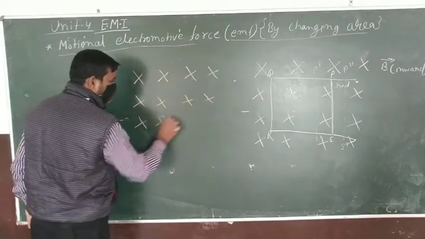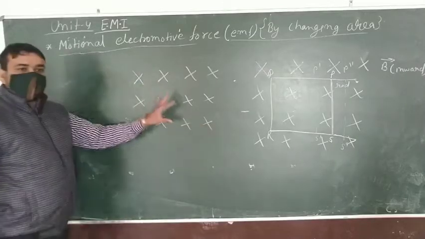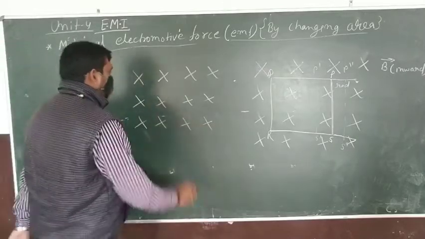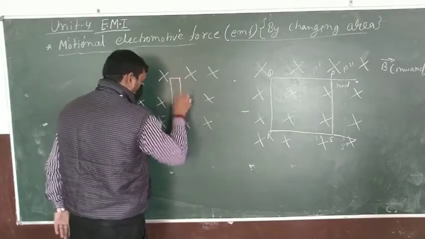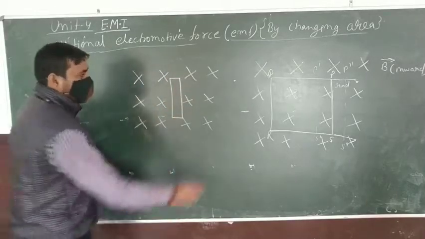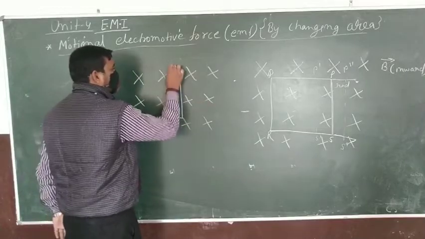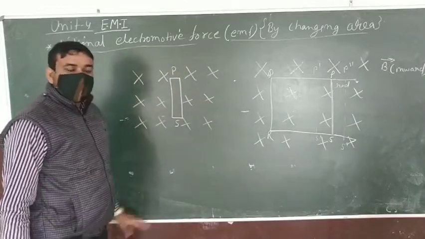We have an inward magnetic field, and the rod PQ is kept in PS. This is S and this point is P. Clear?